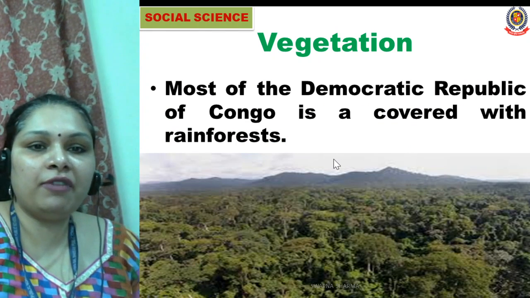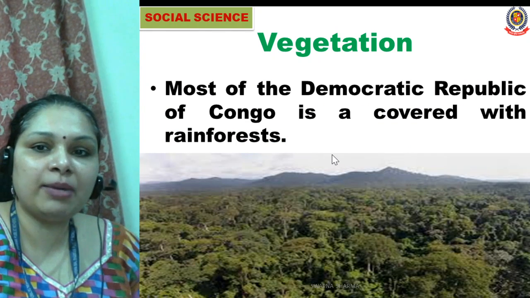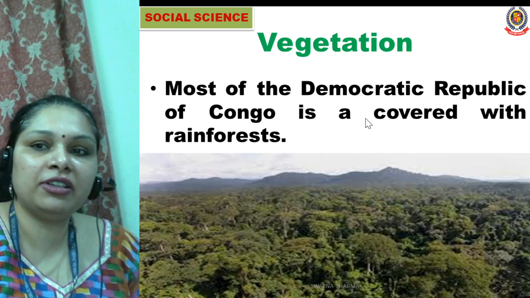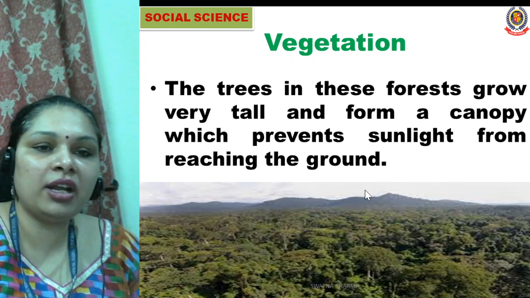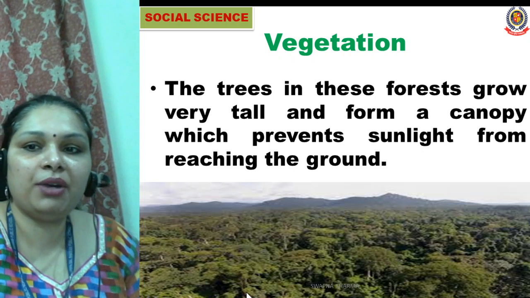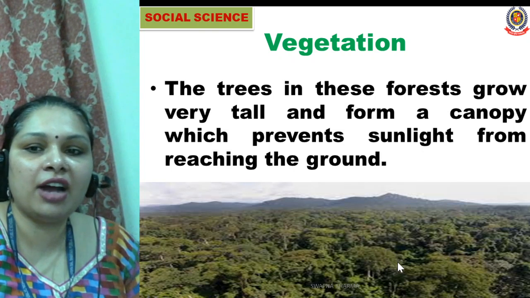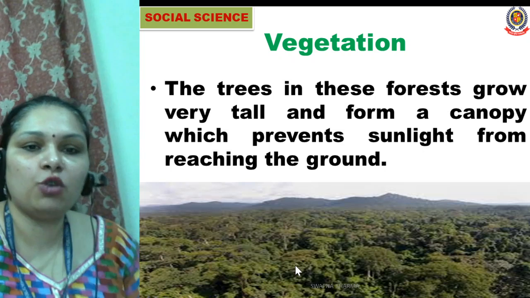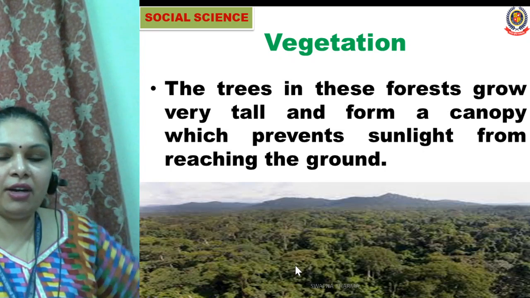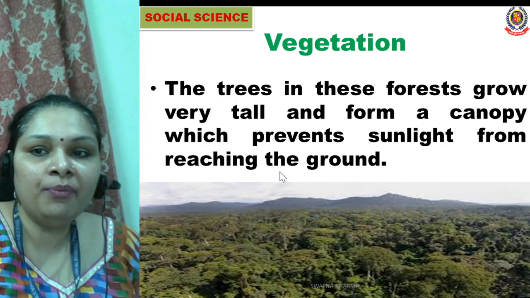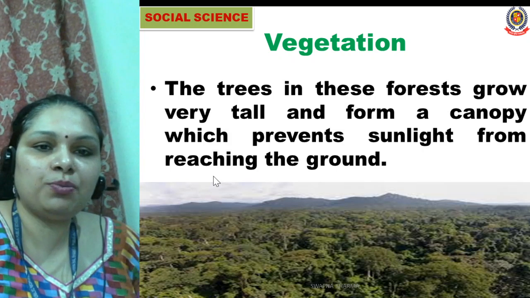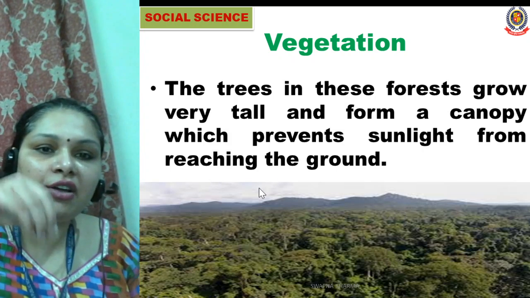If we talk about the vegetation of this country, most of the Democratic Republic of Congo is covered with rainforest. The trees in these forests are very tall and form a canopy which prevents sunlight from reaching the ground. So you can see here, canopy. Canopy means it is shaded with the leaves of the plants. So the trees here are very tall and they form a canopy which prevents the sunlight from entering the ground.